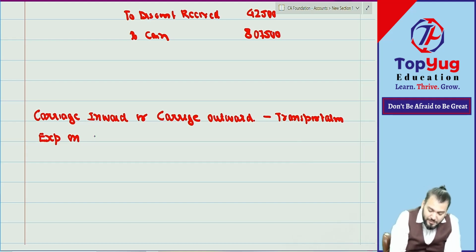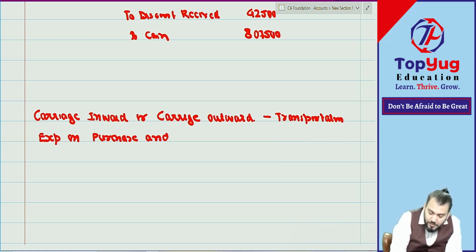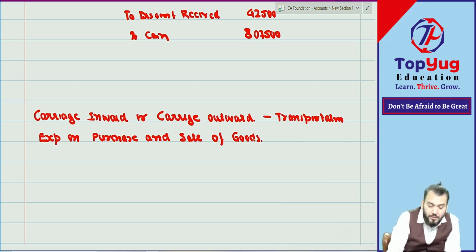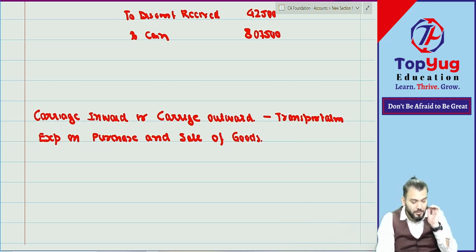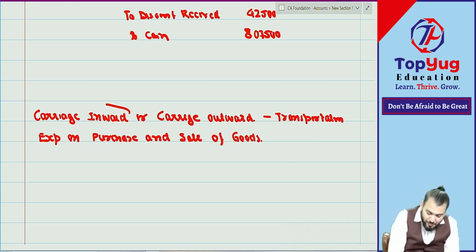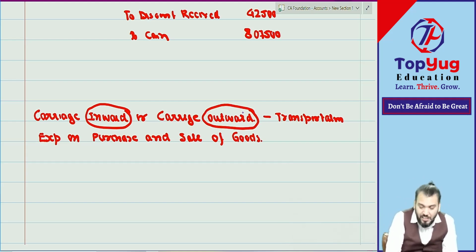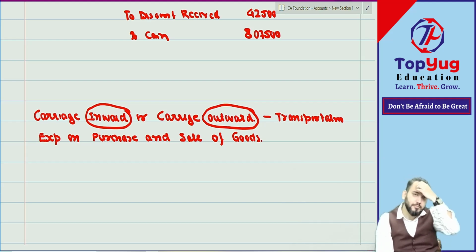So transportation expense on purchase and sale of goods. Understood? Correct? Inward means on purchase, outward means on sale. So transportation expenses.